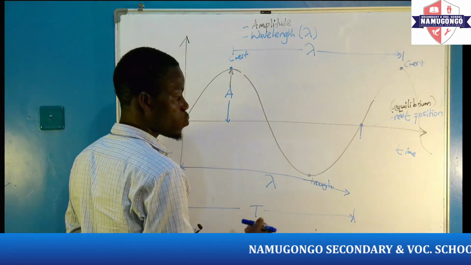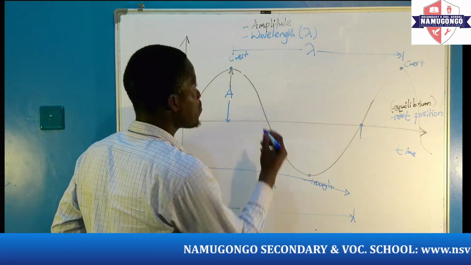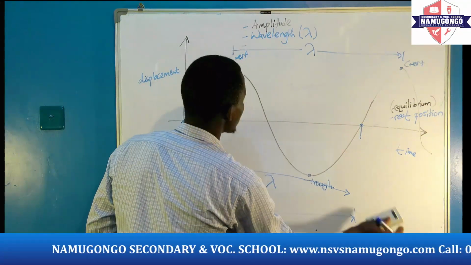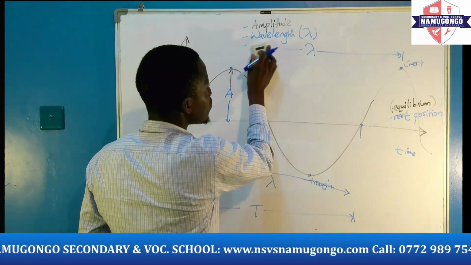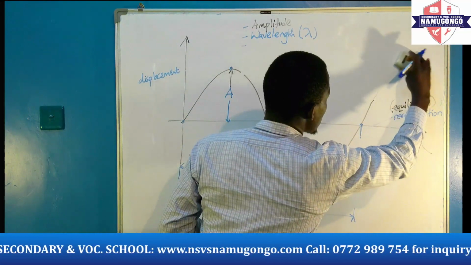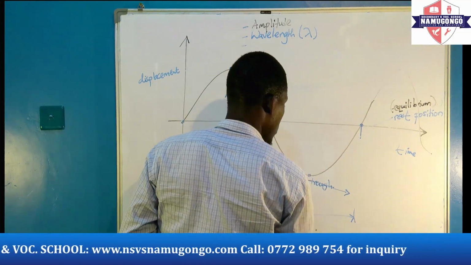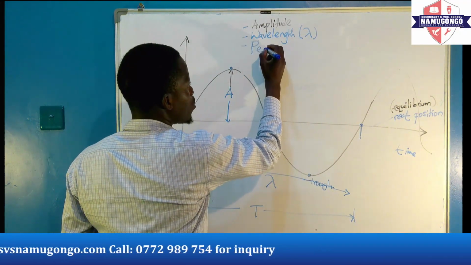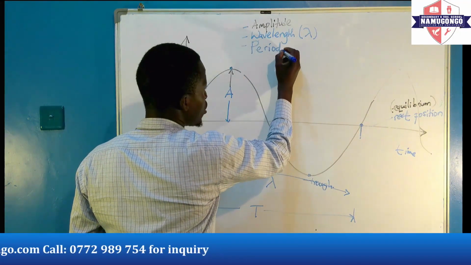So in other words, we can define the period capital T as the time it takes for the wave to complete one complete oscillation.